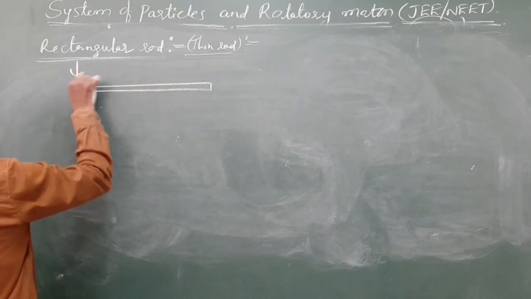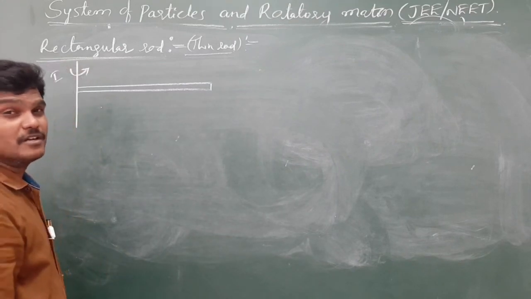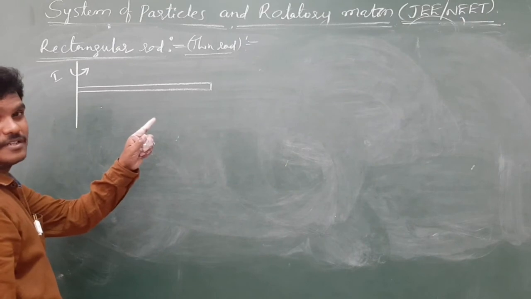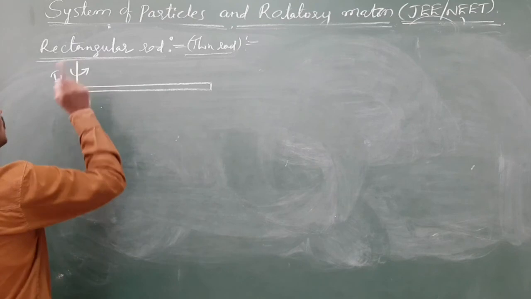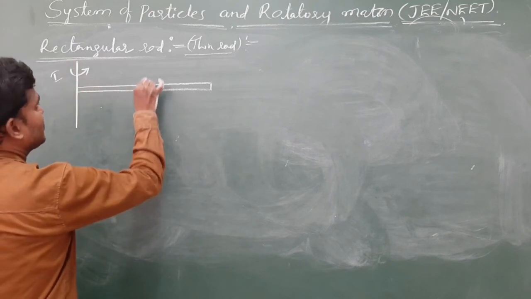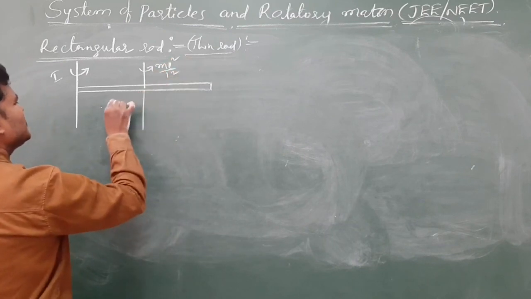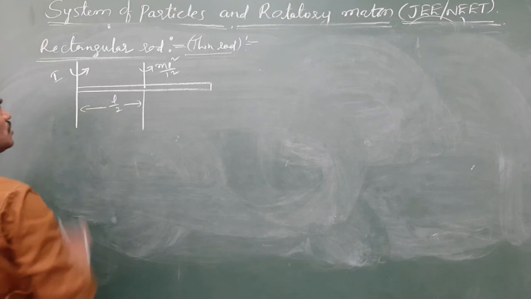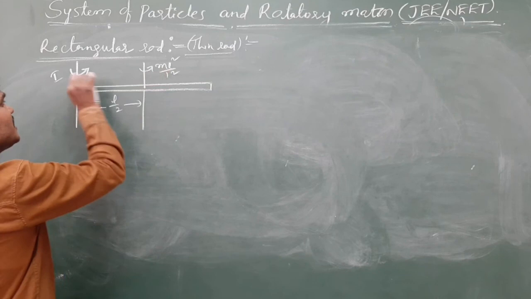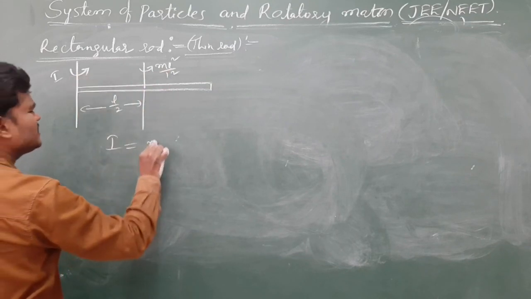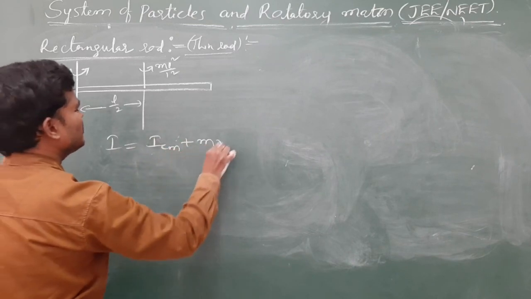One end of the rod, about this I am going to find out. Axis at one end of the rod perpendicular to the length, or a tangent perpendicular to the length. Anyhow, about center, it is clear. How much is this value? m L square by 12. This distance is L by 2, so expect m into L by 2 whole square. So apply the parallel axis theorem, according to which I is ICM plus m into r square.